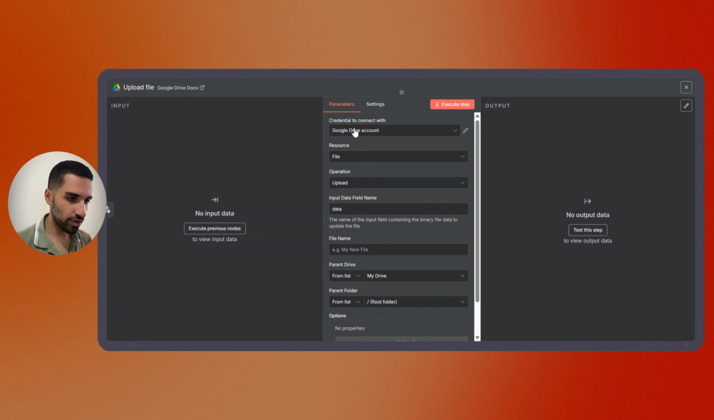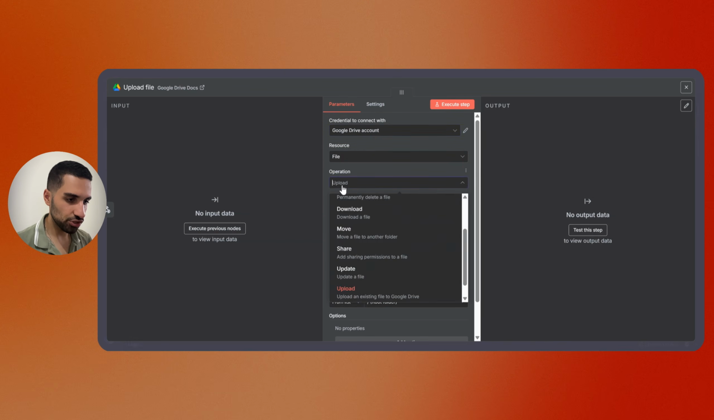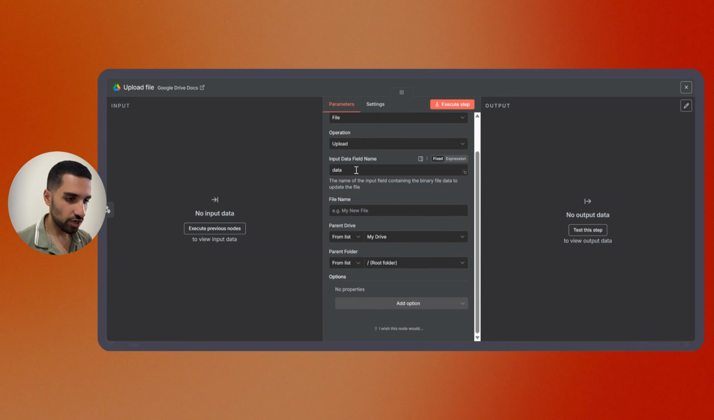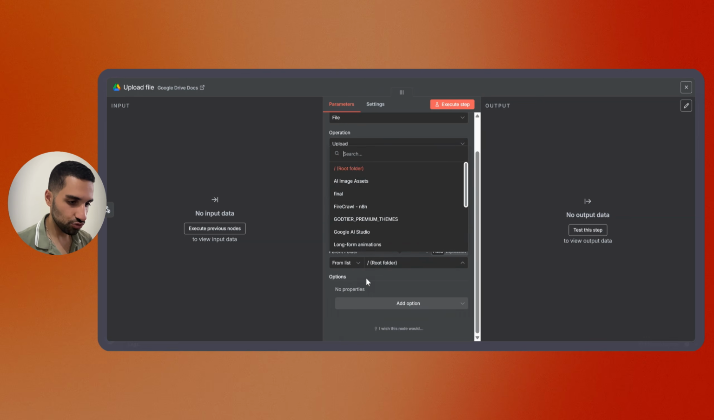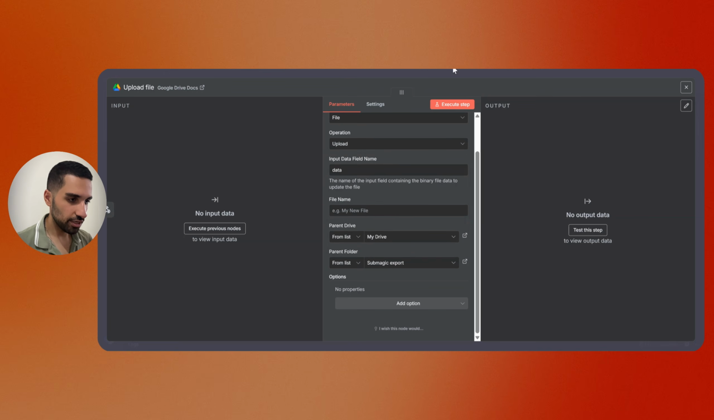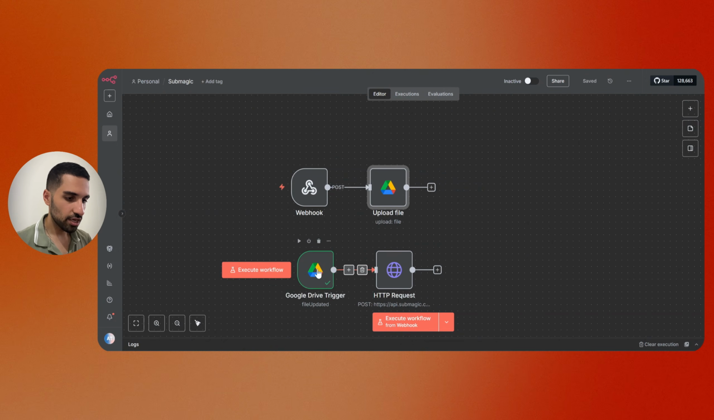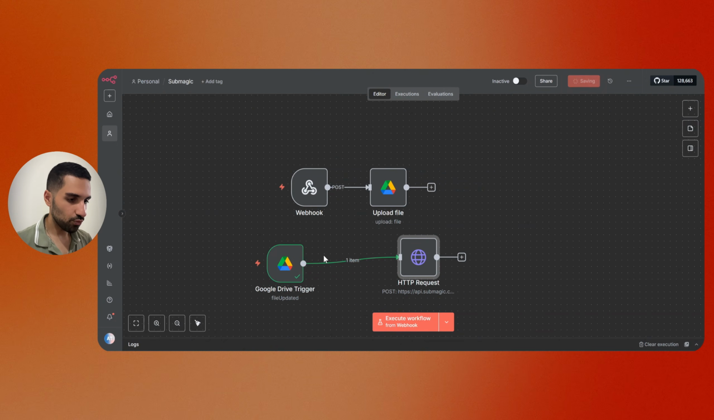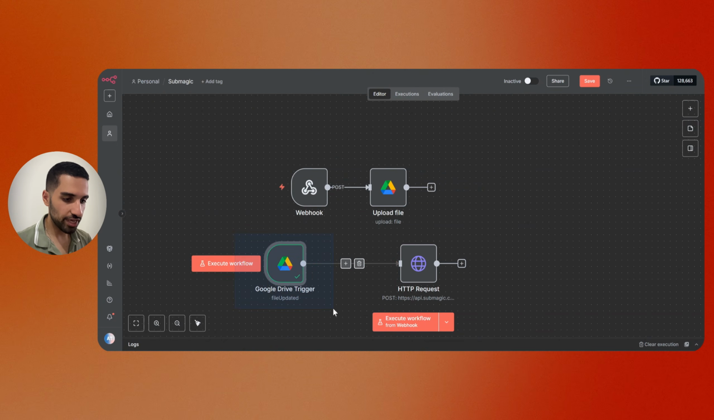So let's just go back to n8n. Just make sure to connect your Google Drive account, and the operation is upload. And right now we don't have the data, but here we will put it later. The file name, we can also change it later, but we want to upload it to my drive, and we should choose the folder. Here I can choose the Submagic export, as you can see. So here it is. Just for now it is fine.